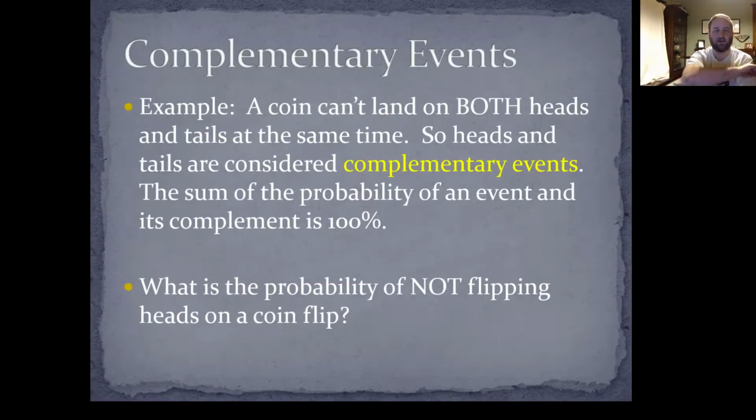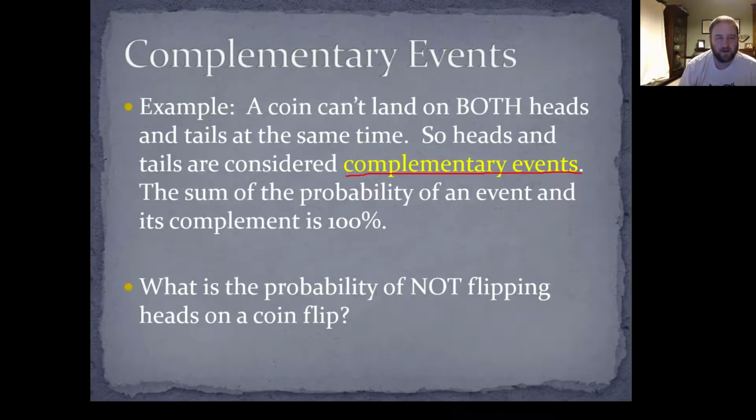All right, next, last thing we're going to go through for today. A coin can't land on both heads and tails at the same time, right? We talked about this. You can't flip a coin once and have it land on both heads and tails at the same time, right? It's got to either land on heads or tails. So heads and tails are considered complementary events. This is an important vocab word as well for you to remember.